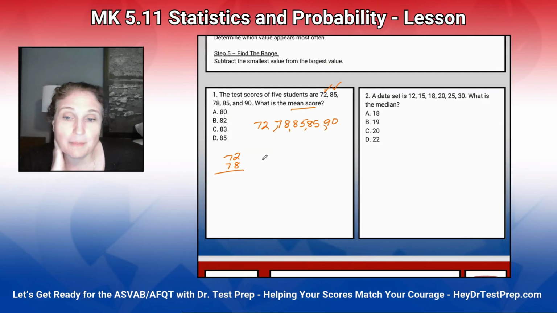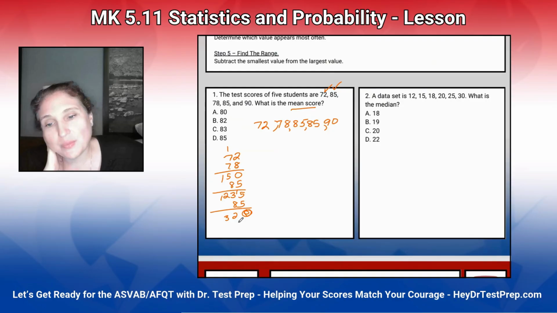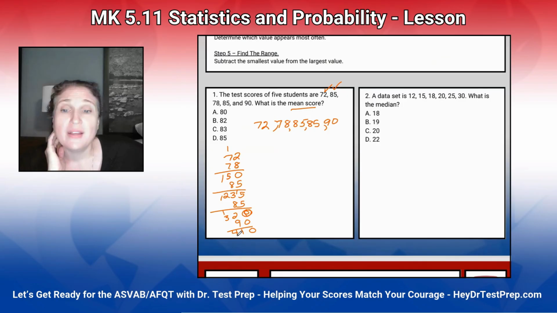So first I'm going to add 2 plus 8 is 10, 14 and 1 is 15. Now I'm going to add my next one. And then my next one. Yay, we just love that, it's a 0. All this math, 8 and 3 is 11 and 1 is 12. And then 90. So we're left with 410.